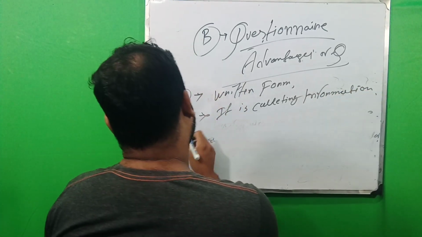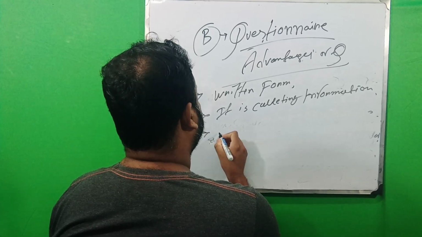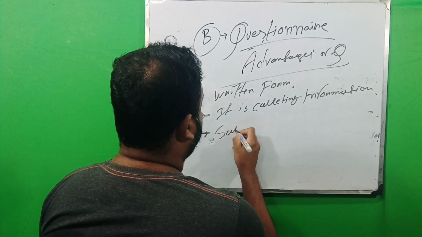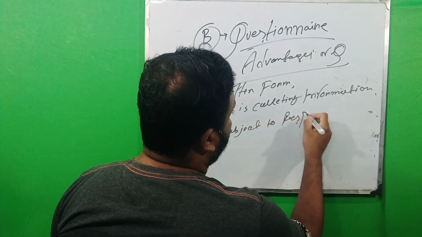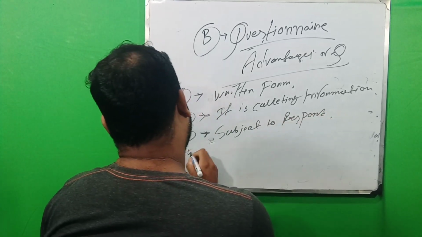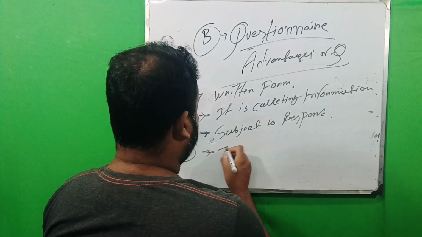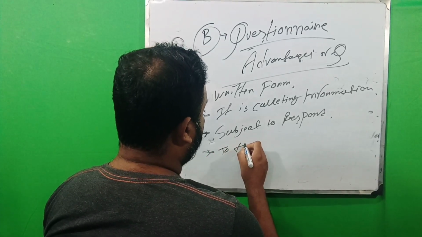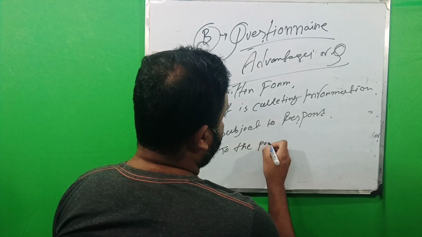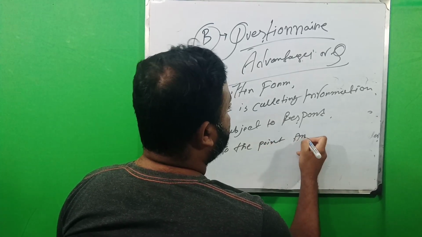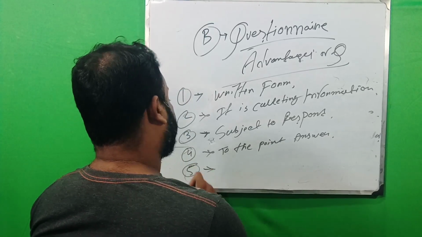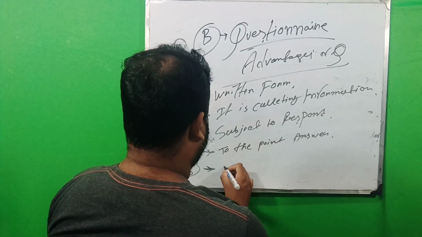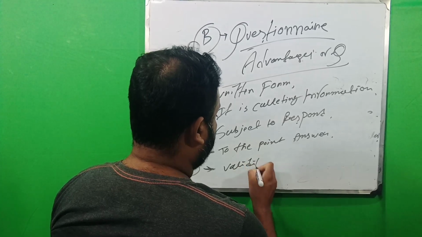Number three is subject to response. Number four is to-the-point answer. And the last advantage, number five, is validity of the project.